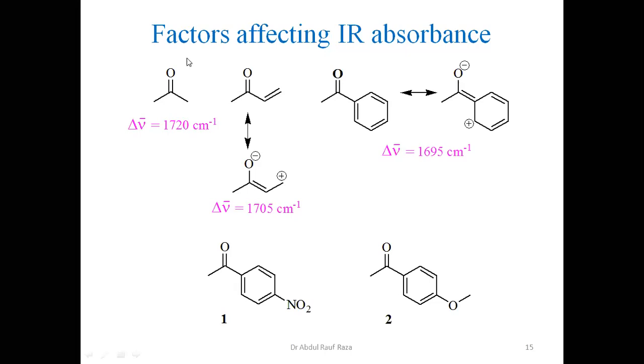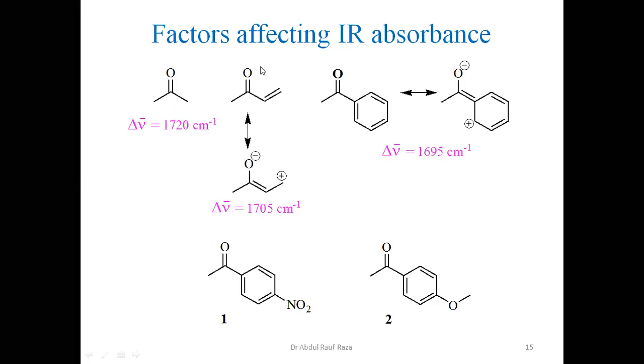Now, this force constant is changed due to what? It is being changed due to resonance. So the mesomeric factor or resonance effect is causing this change. It is the resonance, basically, which is making the difference. That's why it shows different values. So when it is non-conjugated, it has 100% double bond character and the highest force constant.